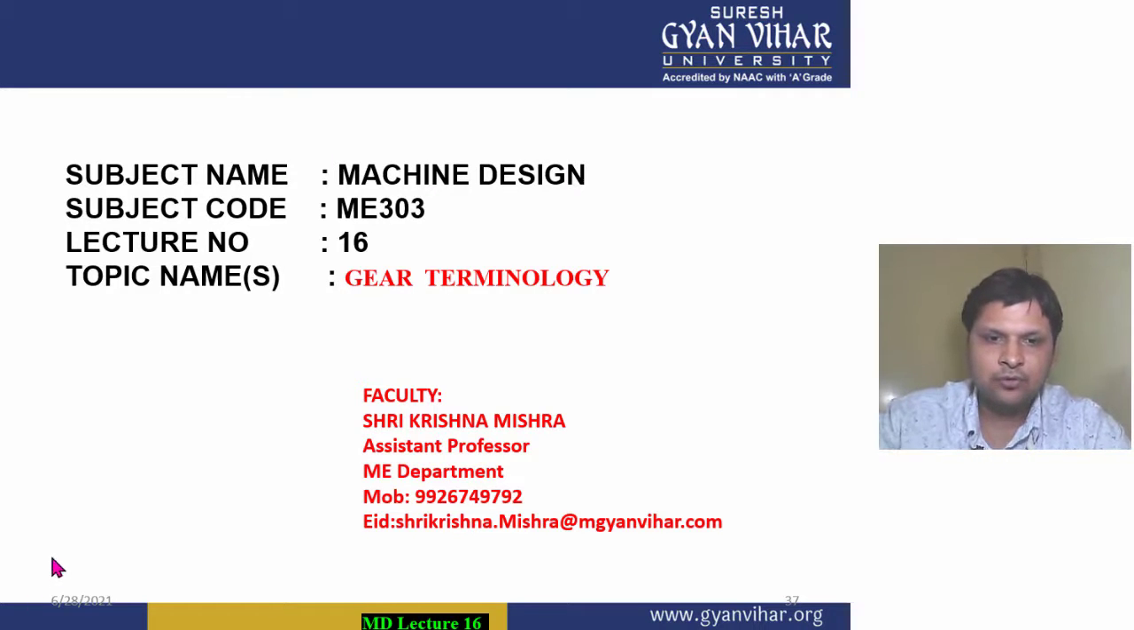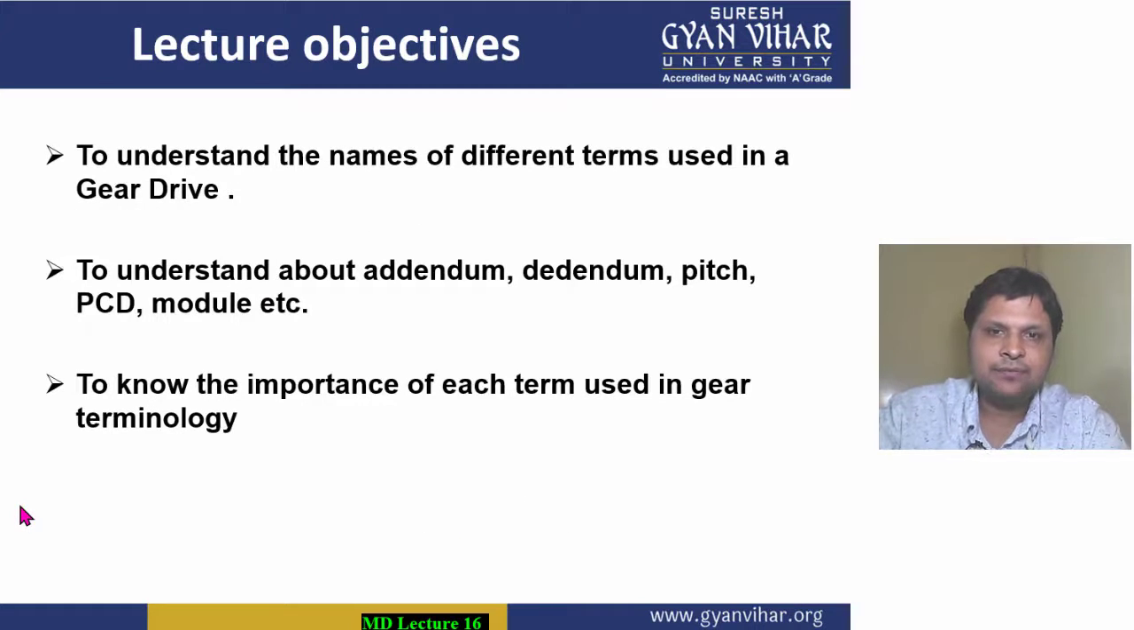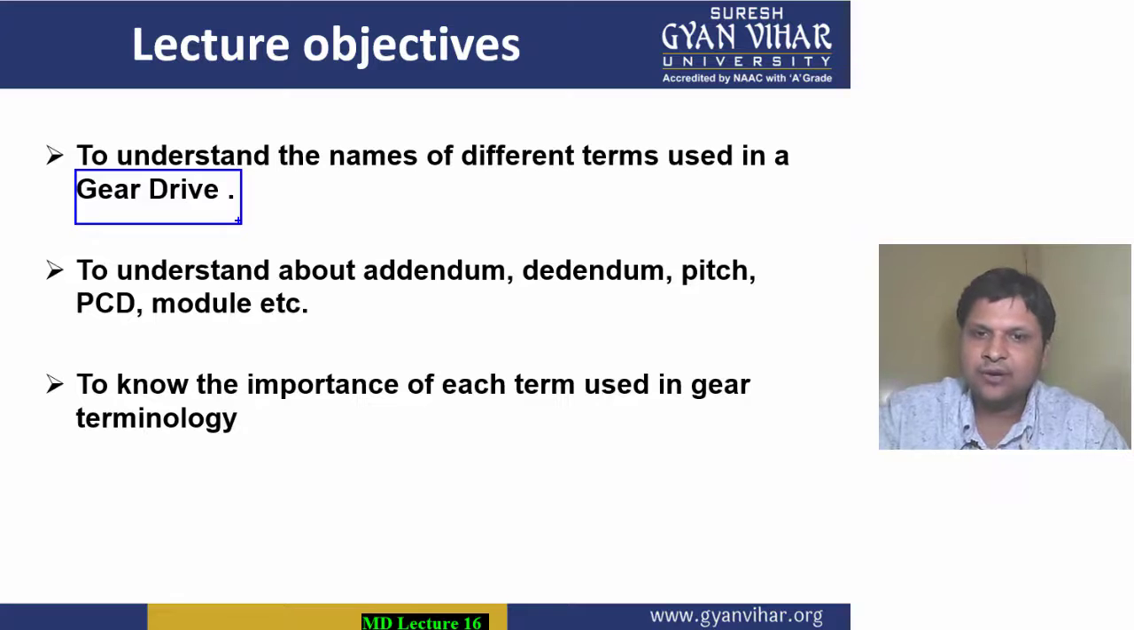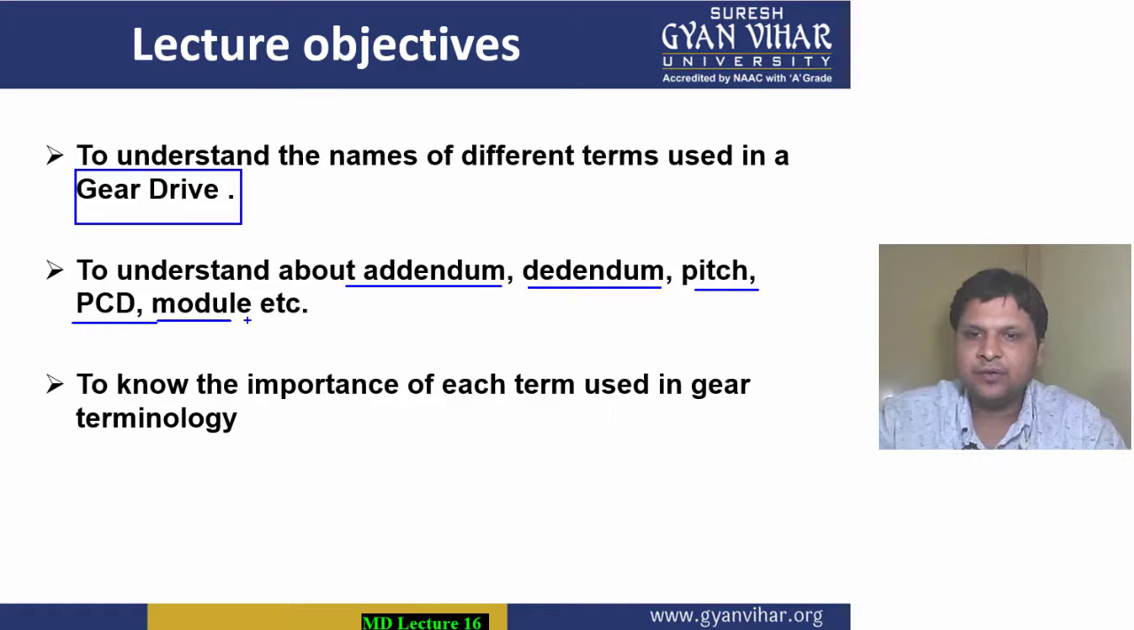So let's first explore the objectives of today's lecture. The objectives, students, are: first, we are going to understand the names of different terms used in the gear drive. Then the second objective is to understand what is addendum, what is dedendum, what is addendum circle, what is dedendum circle, what is pitch circle diameter, what is module, and so on. There are many more terms which we are going to discuss.